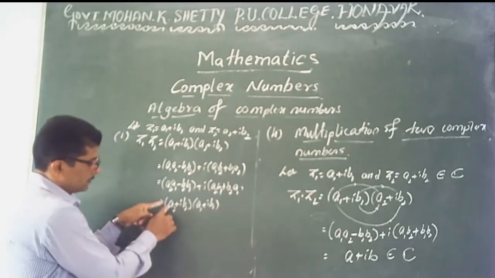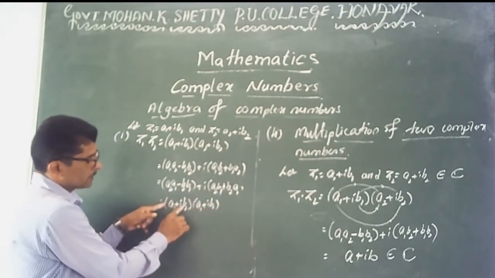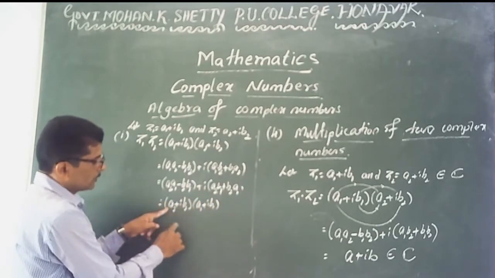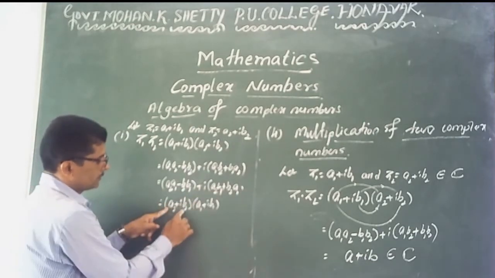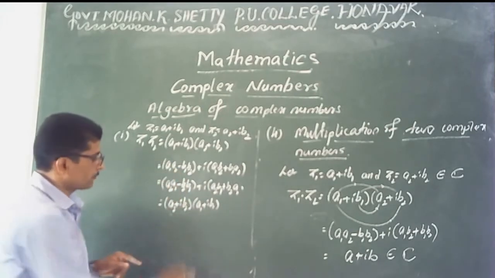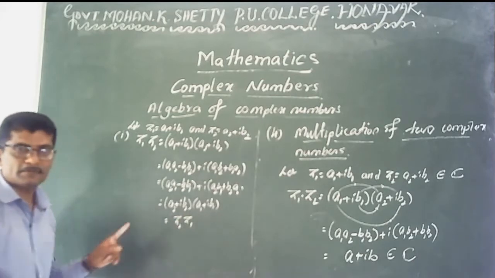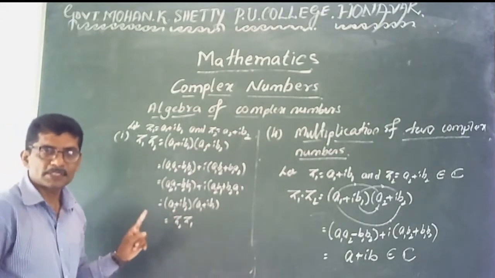Verify: real to real, minus imaginary to imaginary, plus I into real to imaginary, imaginary to real. Therefore it is in the form of z2 into z1. Therefore the commutative property exists.